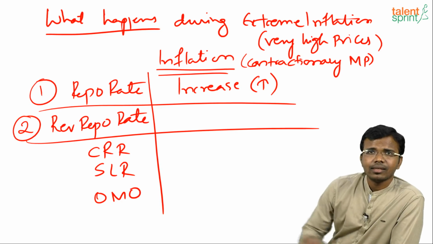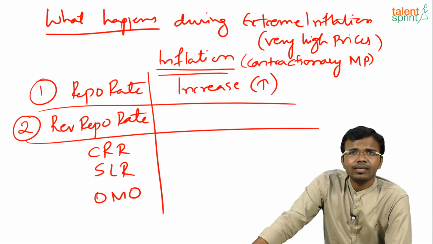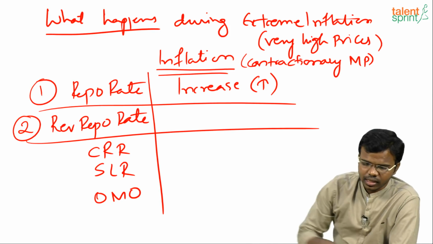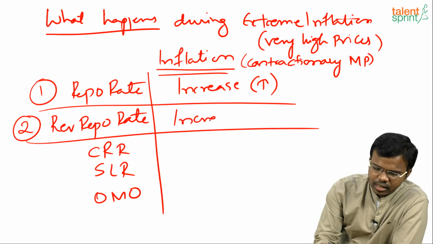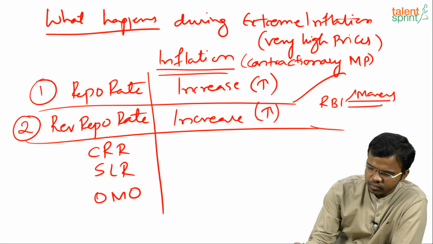Some say decrease, some say increase. Yes, the right answer is increase. It will also increase. What is reverse repo rate? RBI will take away the money from banks or not?